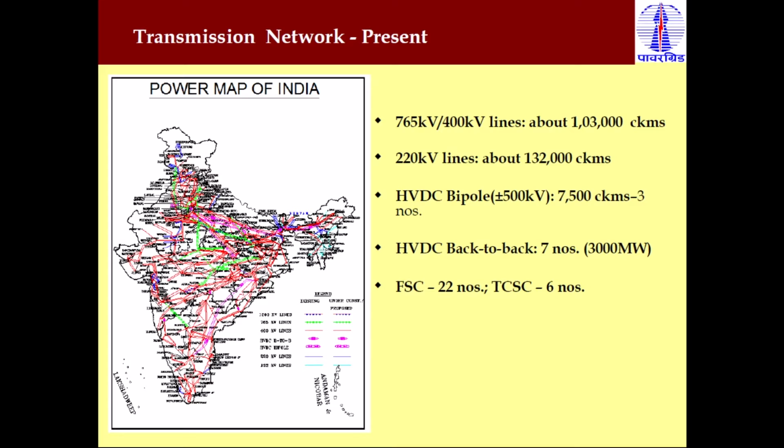Before going into detail, you can see the transmission network as of now present in India. In this presentation the 765 and 400 kV HVAC transmission lines have a length of 1,03,000 circuit kilometers. What is the meaning of circuit kilometers? I will give you the detail of this.